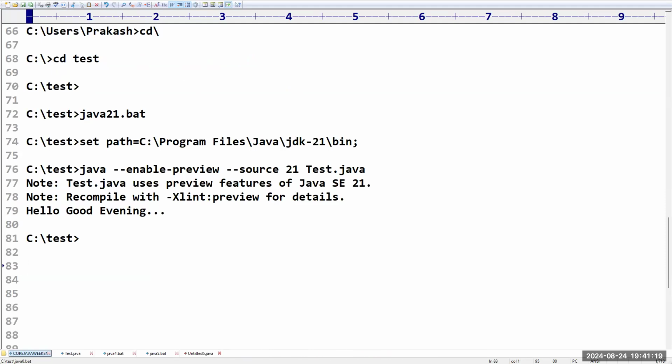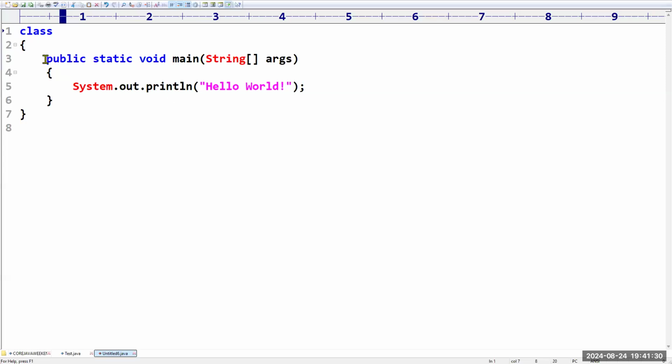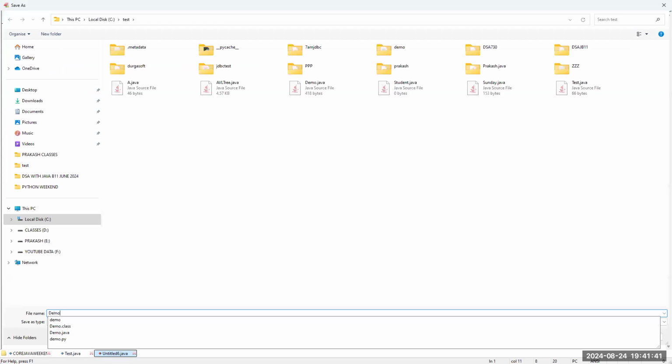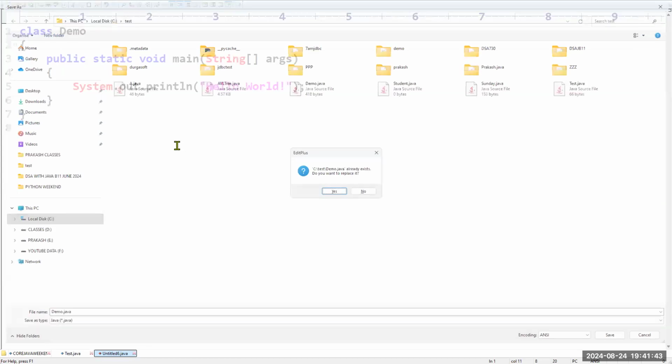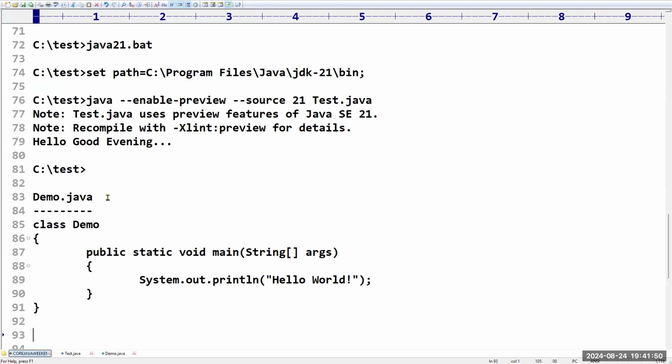Right. Now this feature I understood. Now I want to switch to our normal Java program. So I'm taking a normal Java program. As of now, don't ask about all these things, but this is the skeleton we have. I'm giving the class name as Demo. I will save this file with the file name Demo.java. This is the professional way of writing a Java program. What is the file name? Demo.java. This is nothing but the program we have.